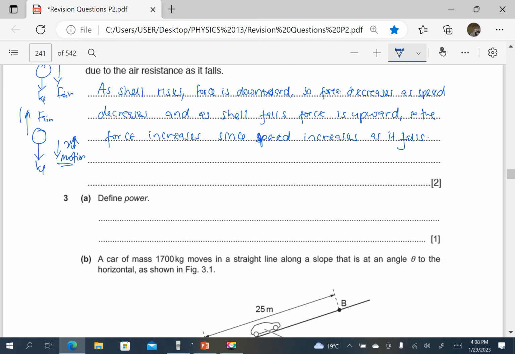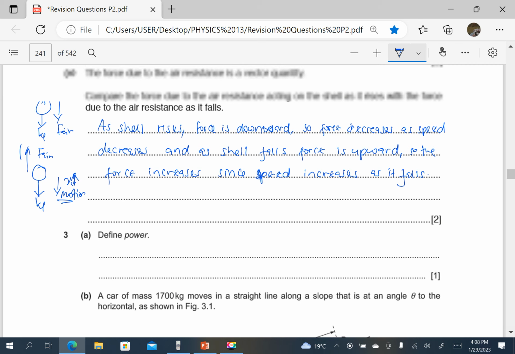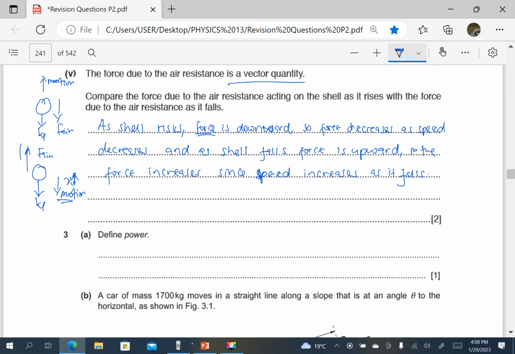So I hope I've made this myself clear. The force I'm talking about here is force due to air resistance. As the shell is rising, the force due to air resistance is downwards. But remember, when it is going upwards, the speed is decreasing. The force due to air resistance only increases when speed increases. So it decreases when the body is going upwards. When the body is falling downwards, motion is downwards, the speed increases downwards. So it means the force due to air resistance is upwards and it increases because the speed is increasing downwards.